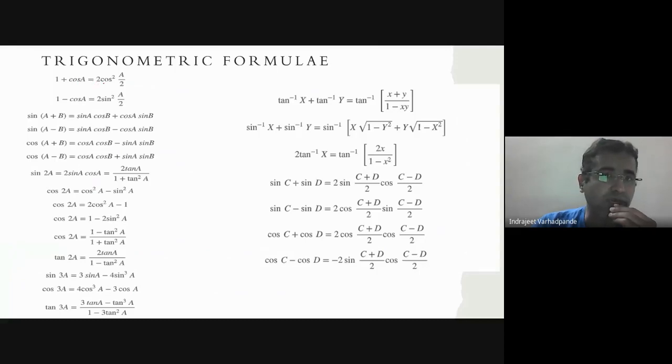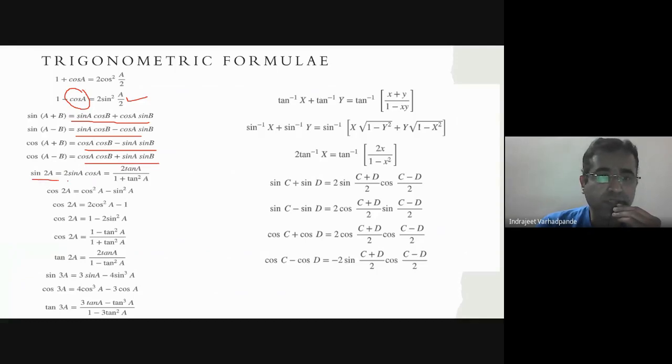1 plus cos 2A is 2 cos square A. 1 minus cos 2A is 2 sin square A. As here the angle is half, we are taking it as the half angle formula, that is A by 2. Sin of A plus B, sin A cos B plus cos A sin B. Sin of A minus B, sin A cos B minus cos A sin B. Cos of A plus B, cos A cos B minus sin A sin B. Cos of A minus B, cos A cos B plus sin A sin B.